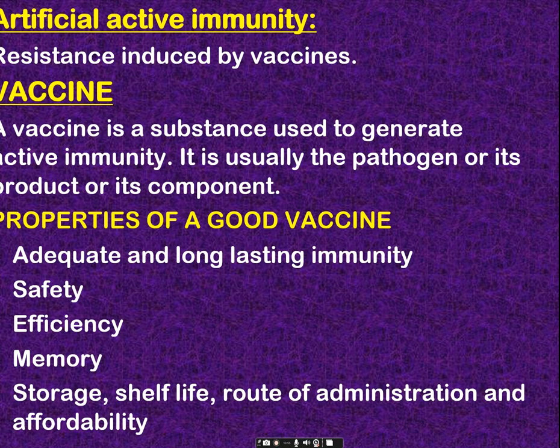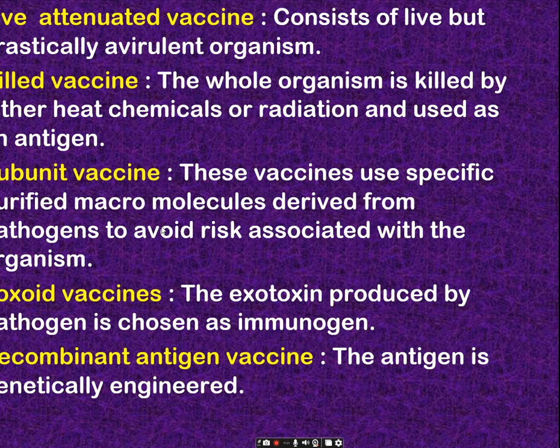A vaccine, you know, is a substance used to generate active immunity. A good vaccine should be long lasting, it should have a long shelf life, and memory should be there. Memory means if you encounter any antigen, it should act immediately. It should also be very safe and efficient. We have different types of vaccine: live attenuated vaccine, killed vaccine, subunit vaccine, toxoid vaccine, and recombinant vaccine.